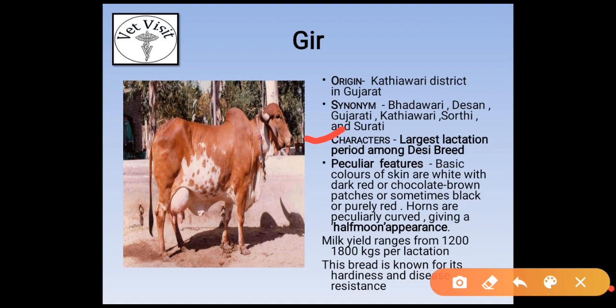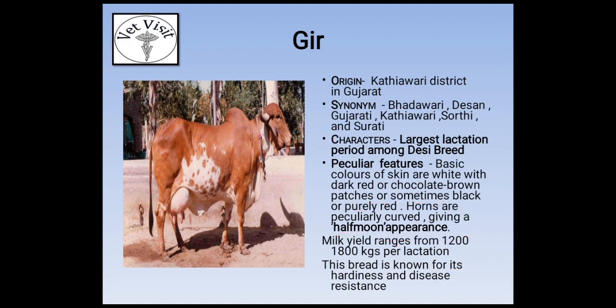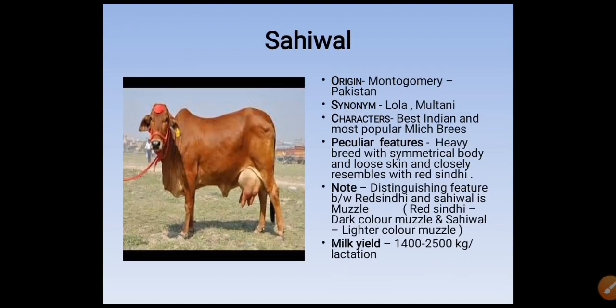Peculiar features of the Gir breed: the basic skin color is white with dark red or chocolate brown patches, sometimes black or purely red. Horns are peculiarly curved, giving a half moon appearance. In many exams this question has been asked: the breed with half moon appearance horns. The answer is Gir. You can also see in the video that they have half moon like horns. Milk yield ranges from 1200 to 1800 kg per lactation, and this breed is known for its hardiness and disease resistance.